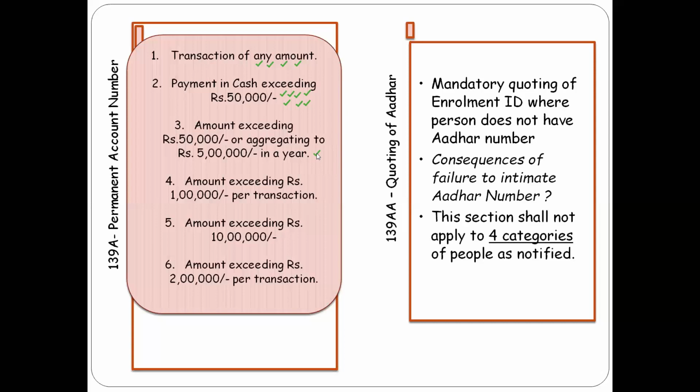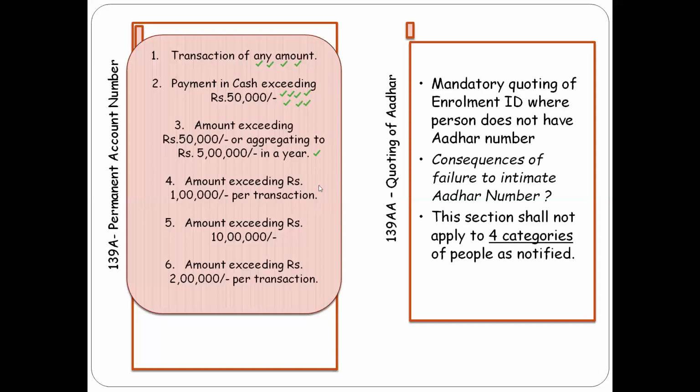A contract for sale or purchase of securities. When there is a contract for sale or purchase of securities, an amount exceeding 1 lakh per transaction would be subject to quoting of PAN in all its documents. Second, in the same category is sale or purchase by any person of shares of a company not listed in the recognized stock exchange.